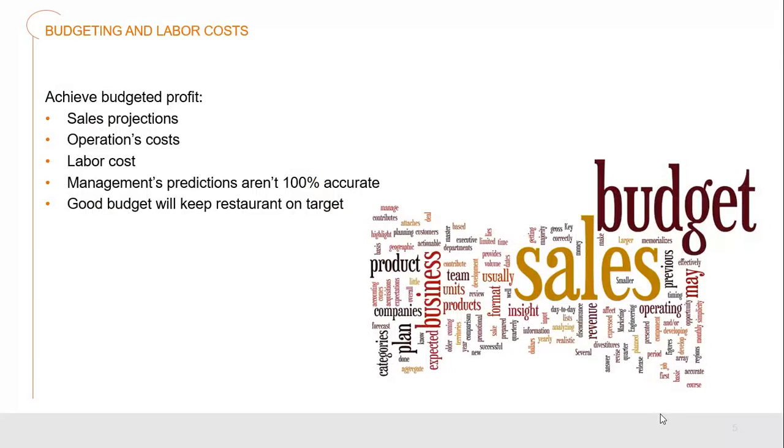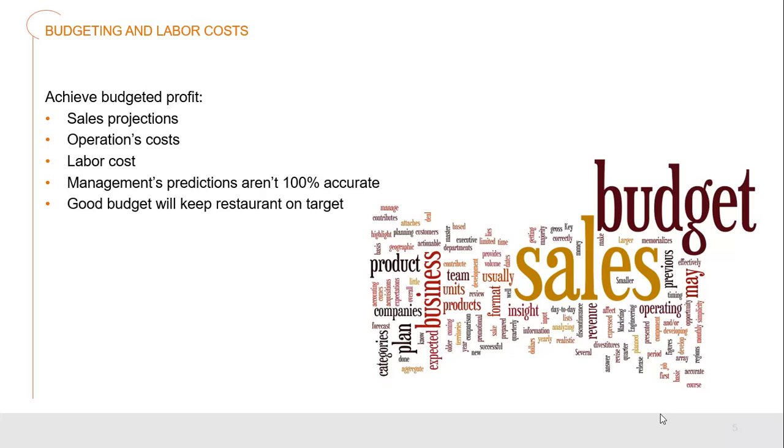So our labor costs fit into our budget and our budgeting processes. How do we achieve our budgeted profit? A big part of that is where we'll start looking at sales projections. This is where we take a look at our history of how well we've done. If we have certain days of the week, days of the month, or days of the year that are much busier than others, we analyze those so that we can work out how many sales we're going to possibly have in any given day, and then how much we can afford to budget for our labor costs. So we have to look at our overall operations costs and labor costs to be able to work these things out accurately.